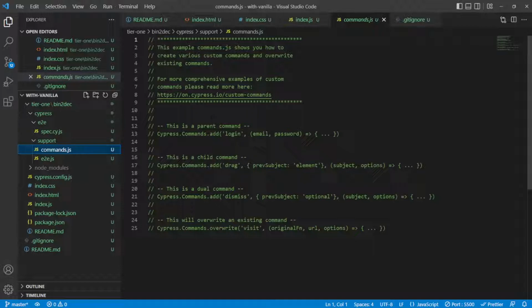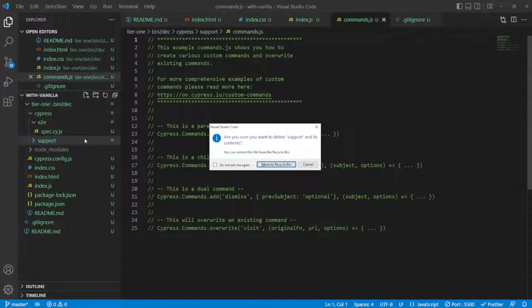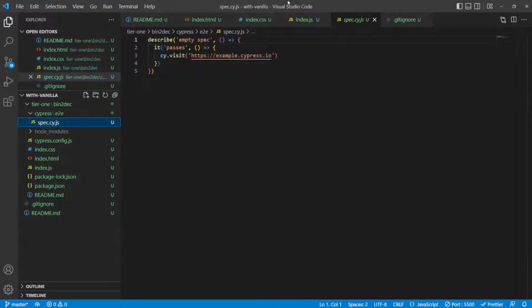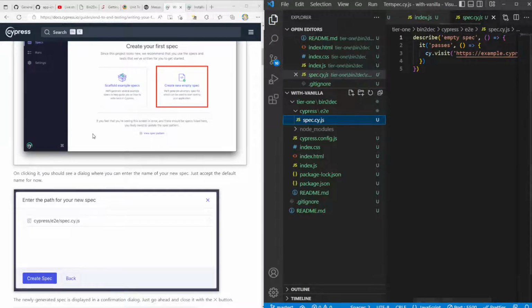Support. Custom commands. I don't think we'll need custom commands. Just removing things to make it easier for us. I don't want to include too many things now from the get-go. Let's come right here to our empty spec.